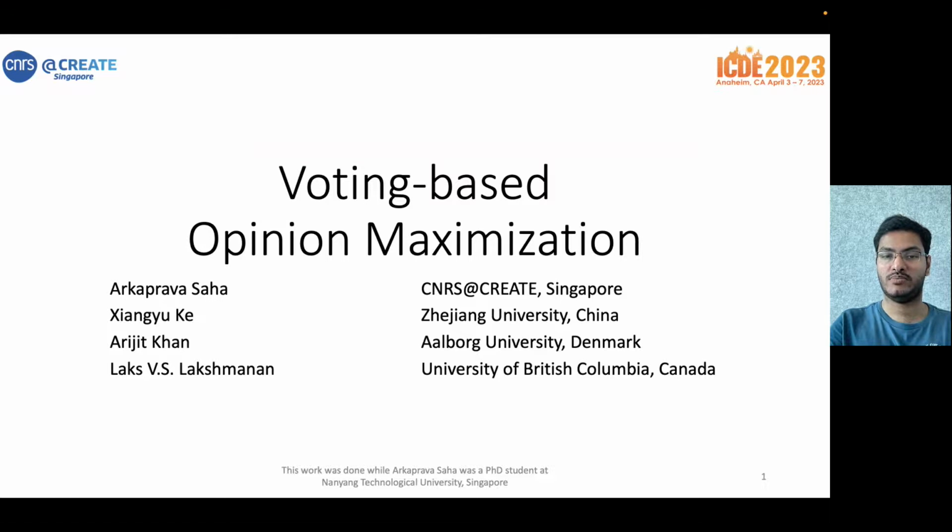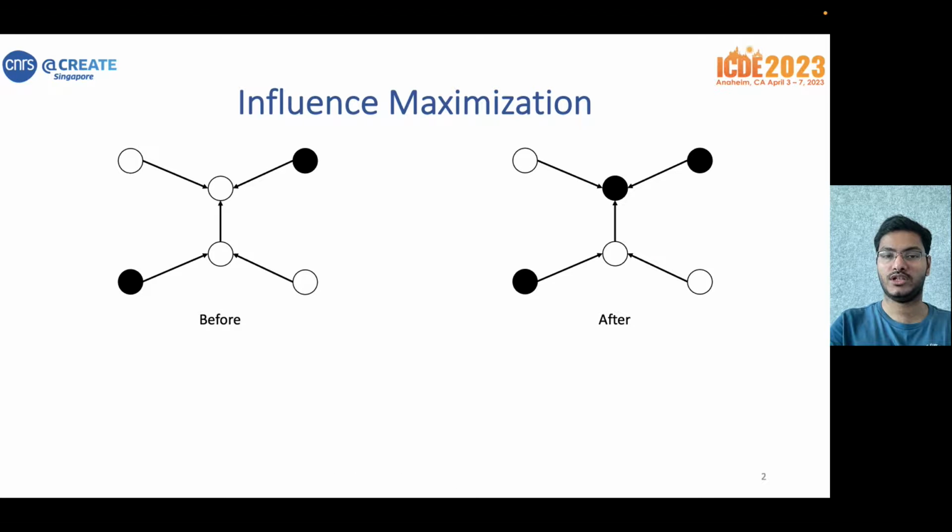I'll be presenting a talk on my paper titled Voting-Based Opinion Maximization. This work was done while I was a PhD student at NTU in Singapore. Let's begin with a discussion on the well-known influence maximization problem.